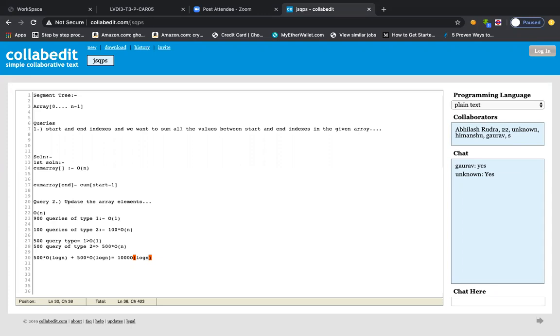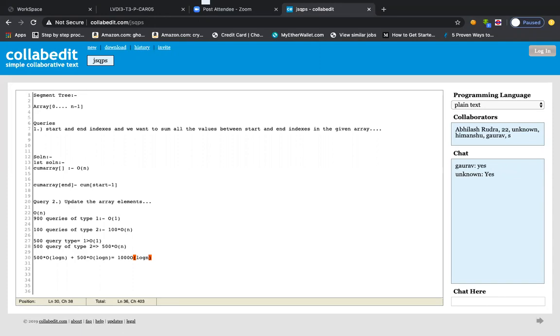So it's 1000 into order log n, where n is 1 million. So what will be the value of log n? Log base 2 of 10 power 6: the 6 comes outside, so it becomes 6 into log 10, and log base 2 of 10 is about 3.3. So the value will be 18, or something like that.